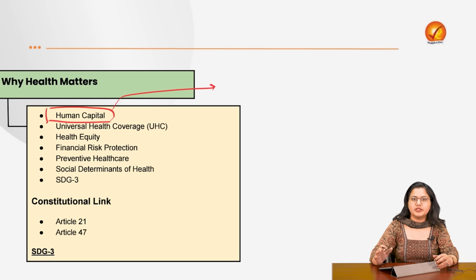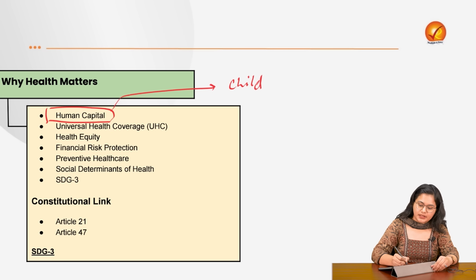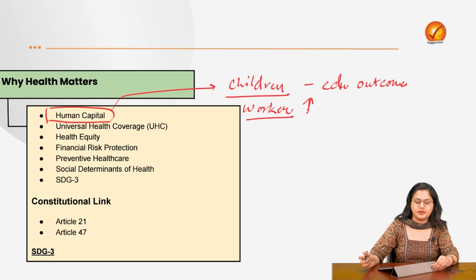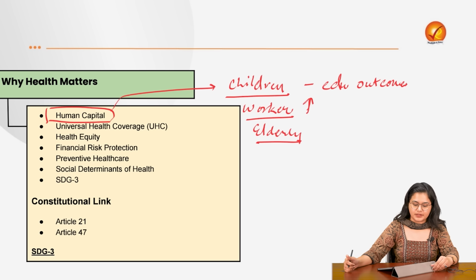Now, amongst this human capital, health is of primary importance because, say, if children are healthy, then the educational outcomes are going to be much better. If the worker population is healthy, then they are going to contribute more to the economic development we have. If our elderly are healthy, then the healthcare burden that we have is going to be reduced significantly.